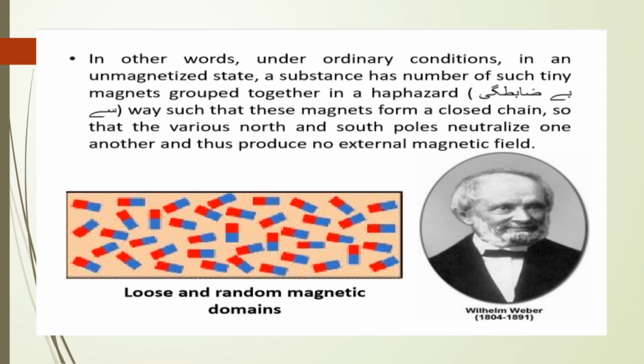In other words, under ordinary conditions in an unmagnetized state, a substance has a number of such tiny magnets grouped together in a haphazard way, such that these magnets form a closed chain so that the various north and south poles neutralize one another and thus produce no external magnetic field.